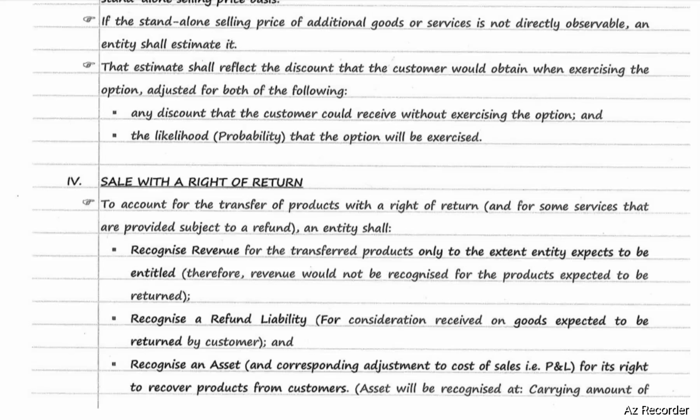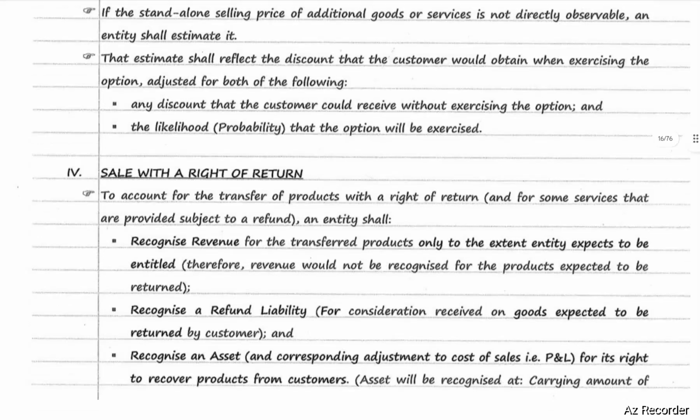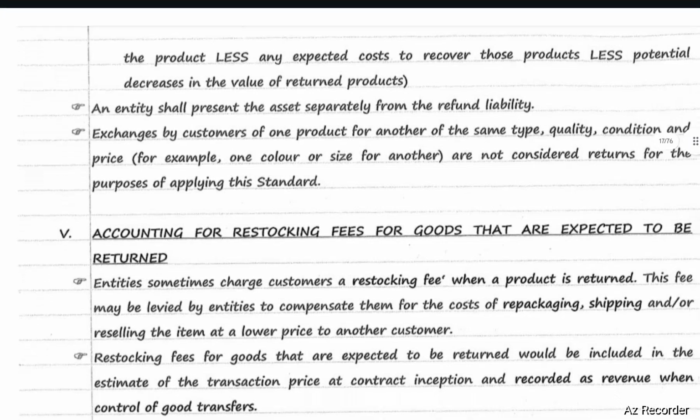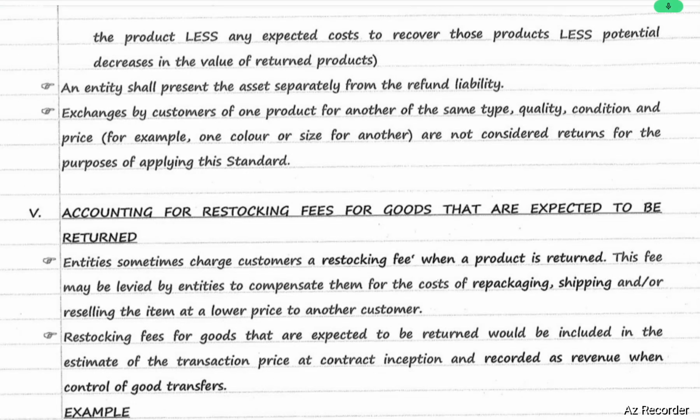And recognize an asset and a corresponding adjustment to cost of sales, that is P&L, for its right to recover products from the customer. The asset will be recognized at the carrying amount of the product less any expected cost to recover those products, less potential decreases in the value of returned products. The entity shall present the asset separately from the refund liability.